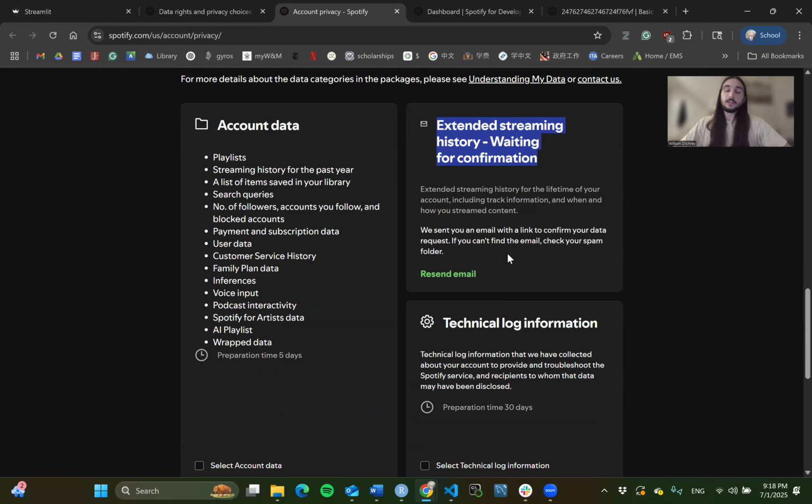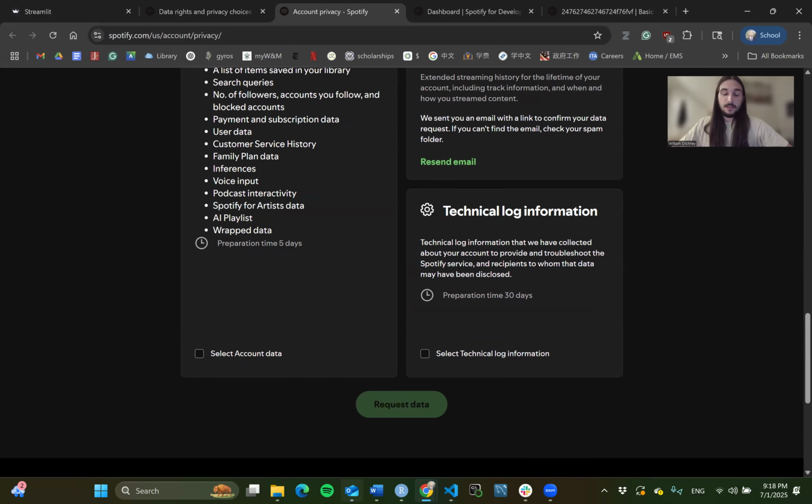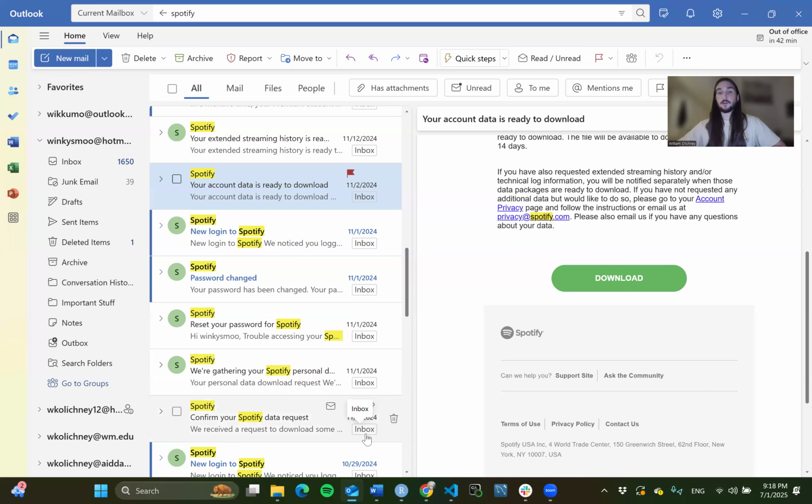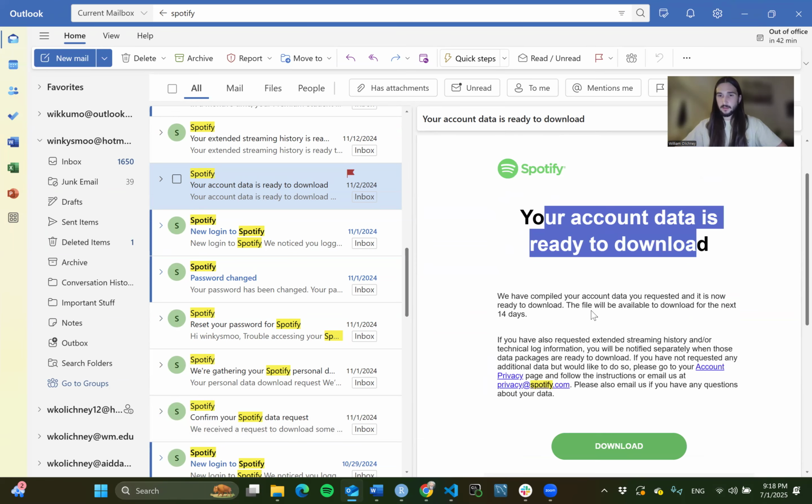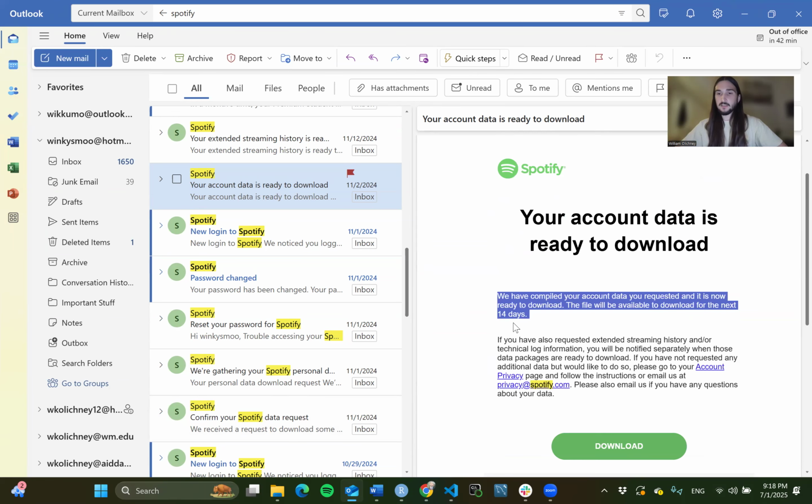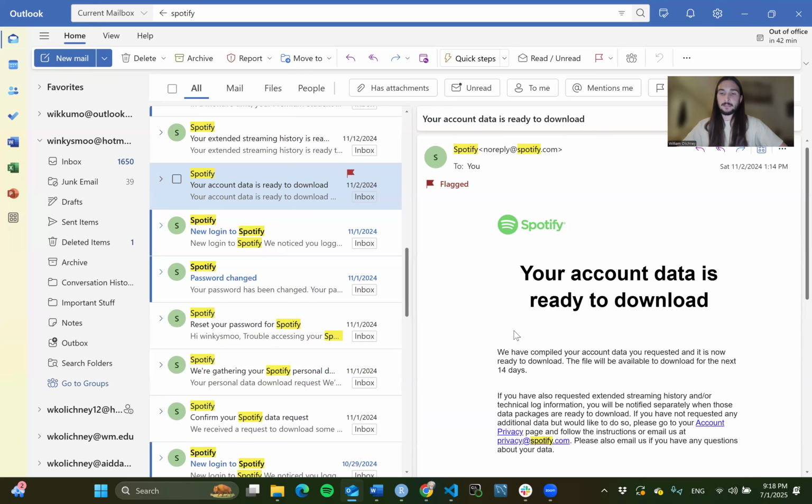But what you'll do here, and I've already clicked it, so I see this button, but you're going to hit the green check mark that would be here, and you're going to hit request data. That's going to come to you in an email. You're going to have to basically say, yes, I want to request. And then in about a week, or maybe it's like 14 days, you'll get that data. And it's a lot. That's why it takes so much. Obviously, I've had my account since I was 13. So that's a lot of music over a lot of years. It's 10 years of music.